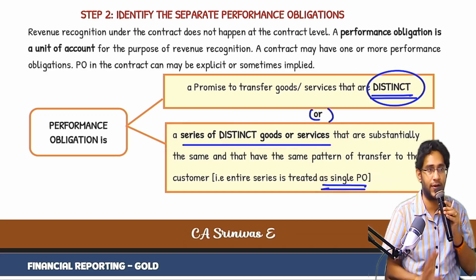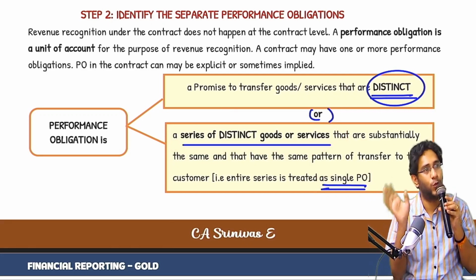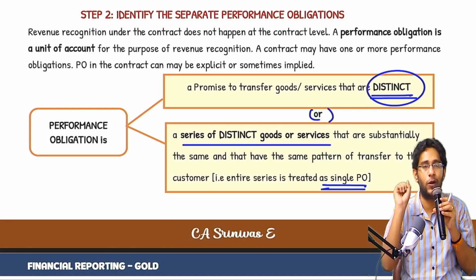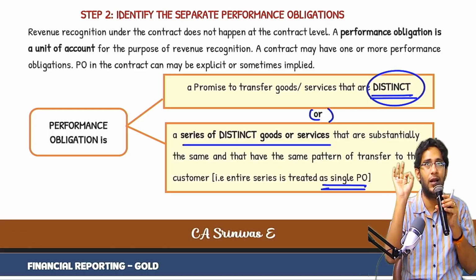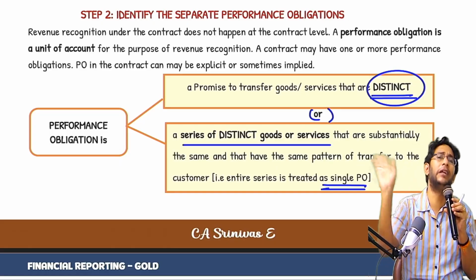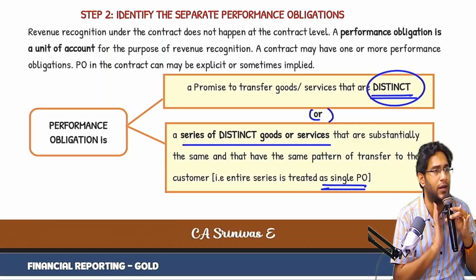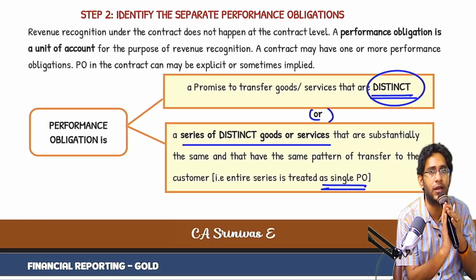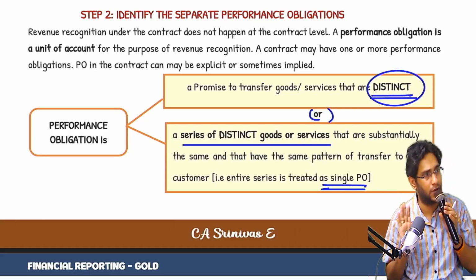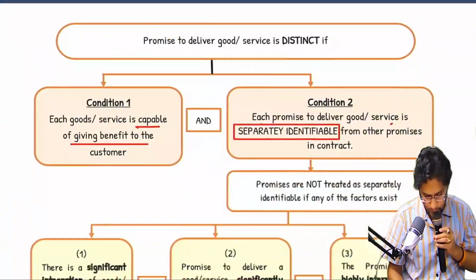So this is the smallest step among all five, and this is the most dangerous step. Whenever we use the word distinct, in your mind what should flash? Separately identifiable should flash. And you happily treat it as separately identifiable if there is no integration, no high interdependency, no significant modification or customization. That is separately identifiable. Clear? Guys, this is about step 2.